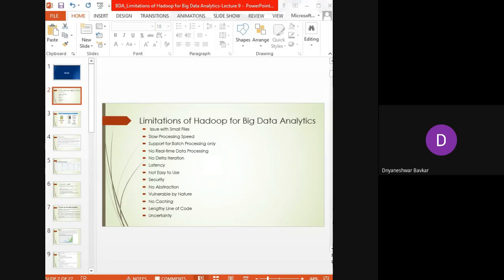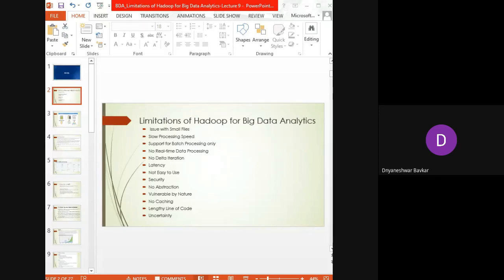Next, storing files in HBase. HBase stands for Hadoop database. HBase is a very common design pattern to overcome the small files problem. We are not actually storing millions of small files in HBase, but rather adding the binary content of the files to a cell. This is one limitation of Hadoop for big data analytics.